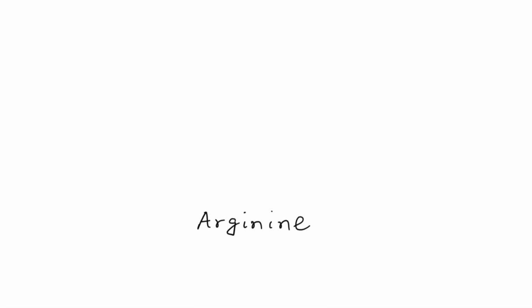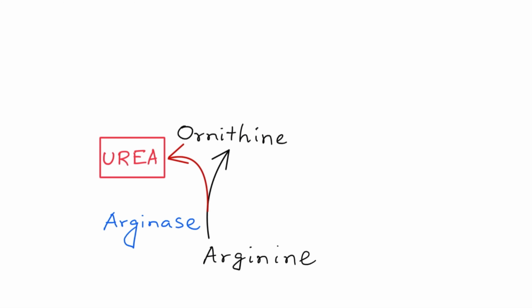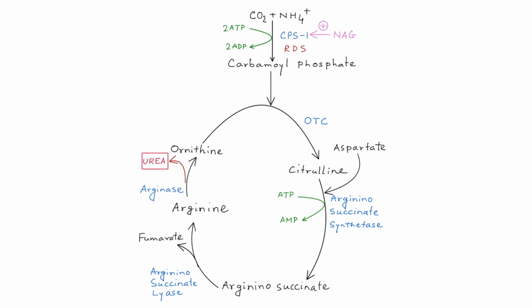Fumarate enters the TCA cycle and arginine is acted upon by arginase. Arginine gets converted to ornithine and as a byproduct, urea is generated. Ornithine then enters into the mitochondria and participates in the urea cycle again, and urea gets eliminated from our body.